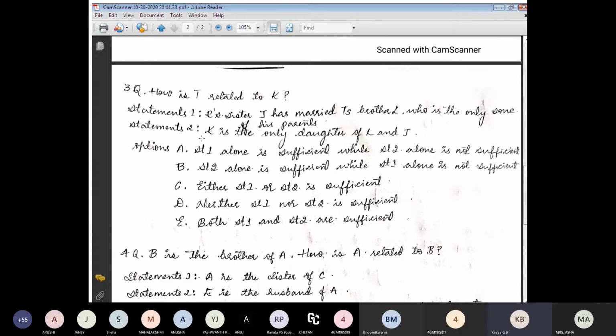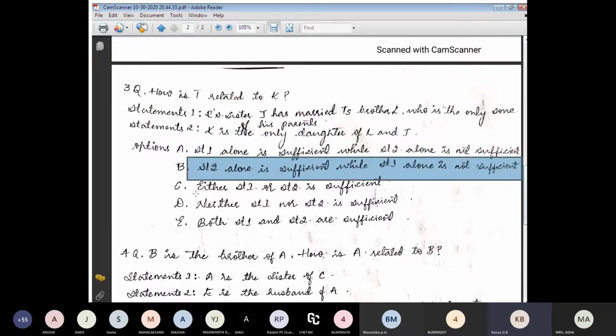So, going through the options, option A says statement one alone is sufficient, while statement two alone is not sufficient. This is not true. Option B says statement two alone is sufficient, while statement one alone is not sufficient.